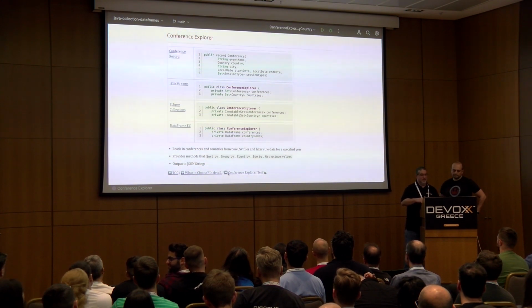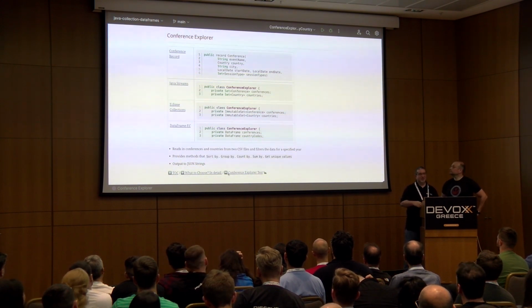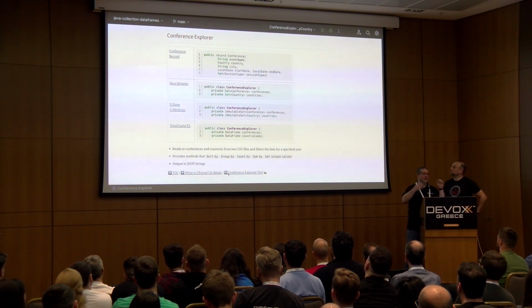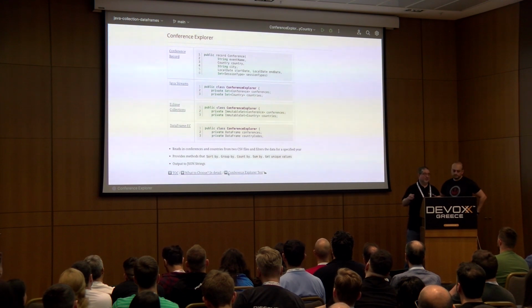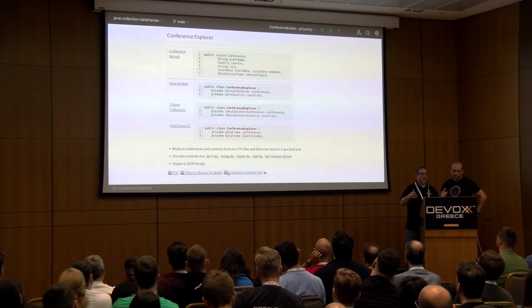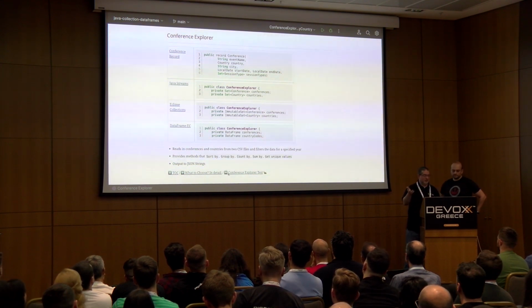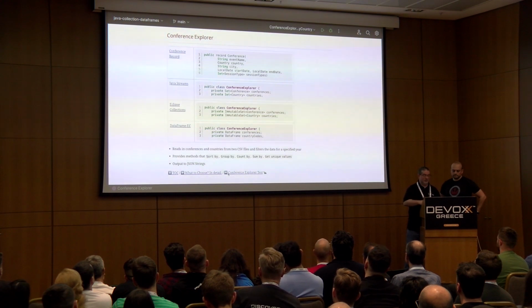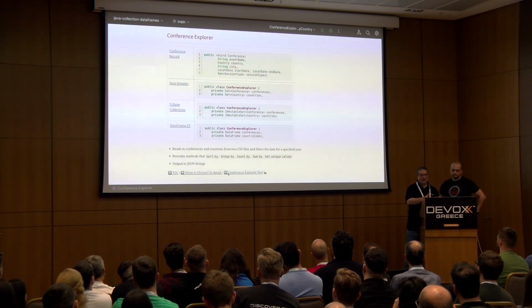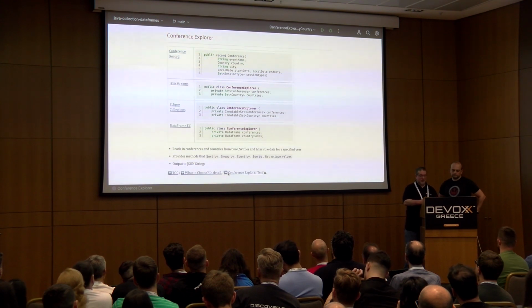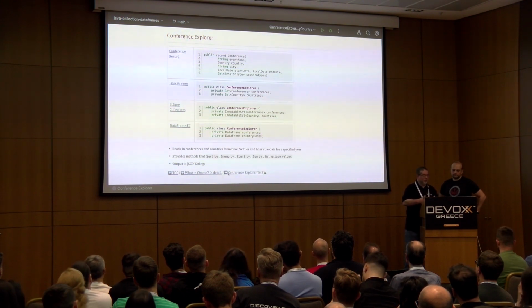We define this little helper class called the Conference Explorer, and a Conference Explorer holds on to a set of conferences and a set of countries. For our use case we wanted to use immutable sets. In Java, there is no immutable set interface, so we just use the Set interface for the set of conferences and set of countries for streams. For Eclipse Collections, there is an immutable set type, so we define it as that. So you can see there's an immutable set of conferences and an immutable set of countries.